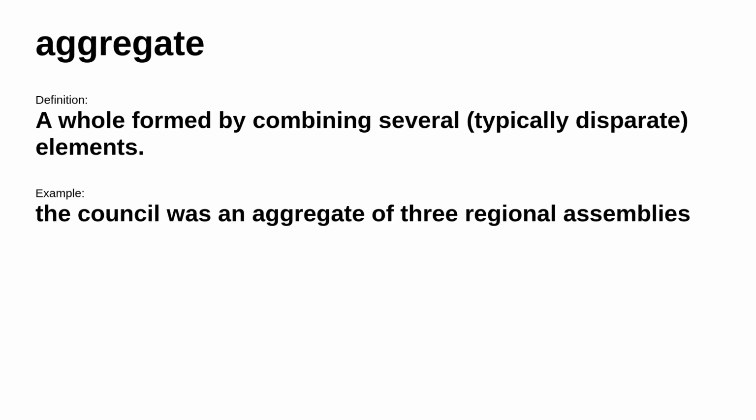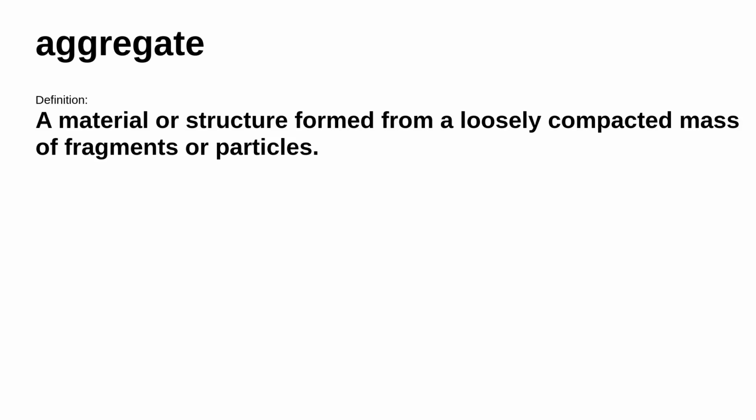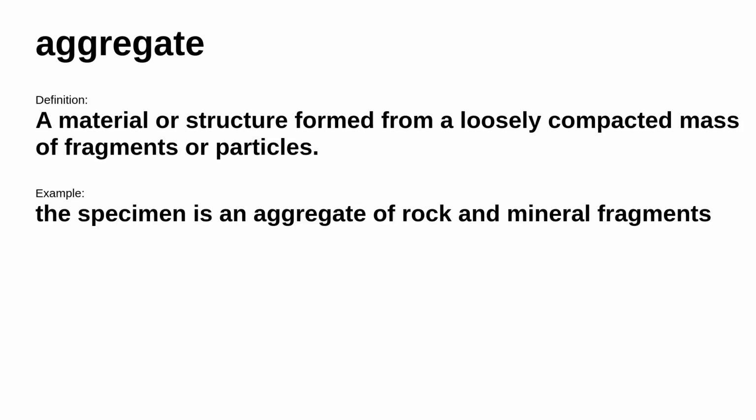Up next, aggregate. It means a whole formed by combining several, typically disparate, elements. Consider this example. The council was an aggregate of 3 regional assemblies. In other places, it's defined as a material or structure formed from a loosely compacted mass of fragments or particles. Consider this example. The specimen is an aggregate of rock and mineral fragments.